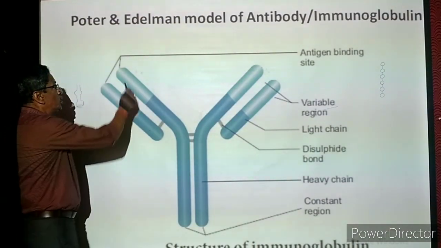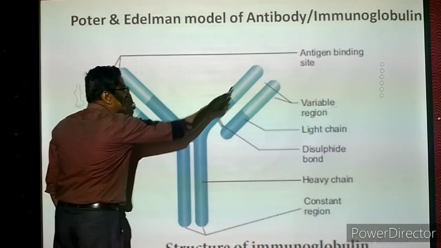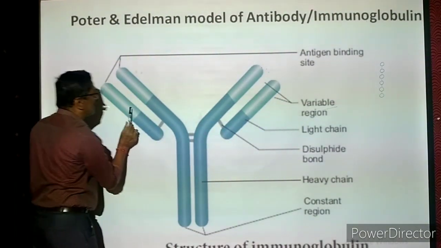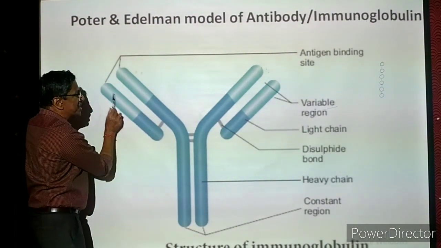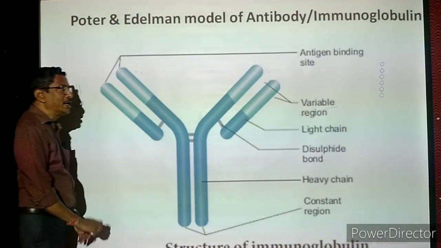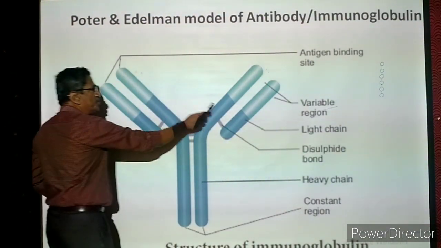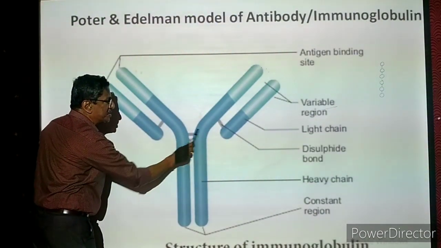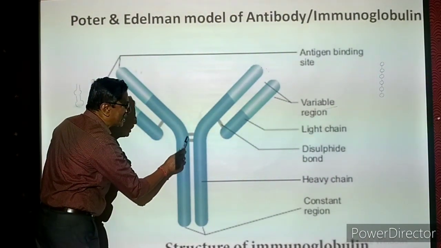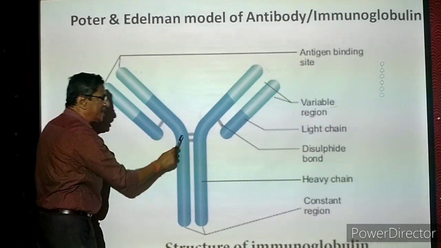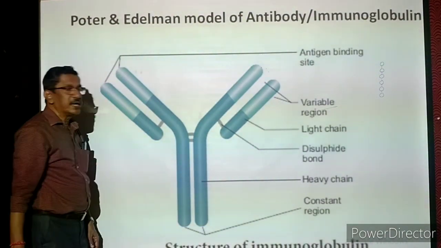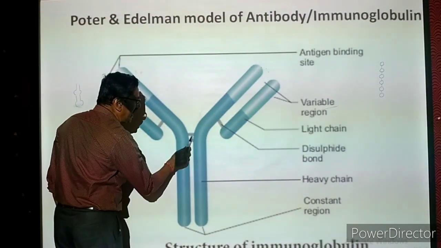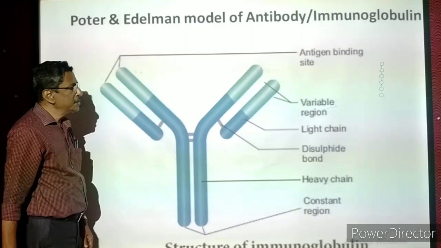So the two long polypeptide chains present here are the heavy chains. And the short polypeptide chains run parallel to the heavy chains in this region. So we have taken 4 polypeptide chains. Now the two heavy chains, or long polypeptide chains, are connected by chemical bonds. Only 2 are shown, but many will be there. Each bond is called a disulfide bond. So between the two heavy chains, disulfide bonds are present.